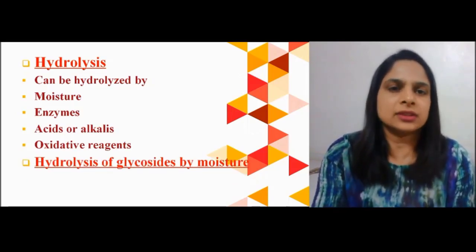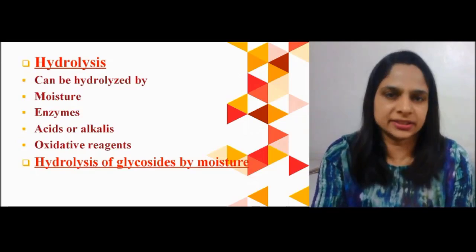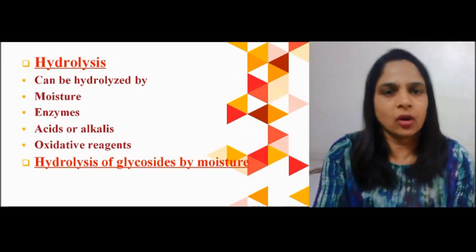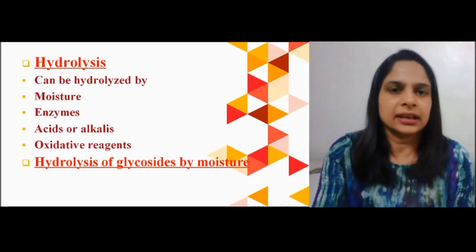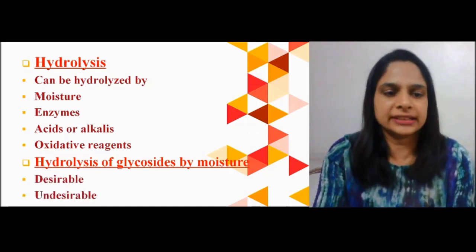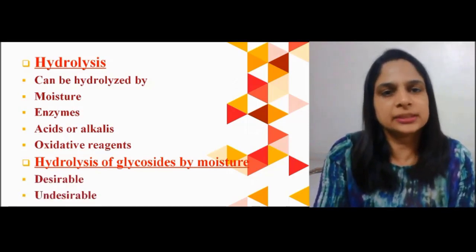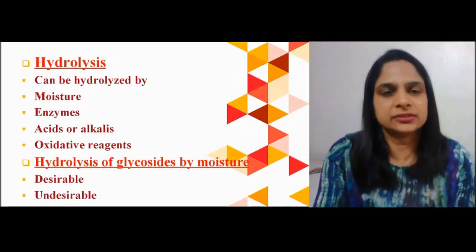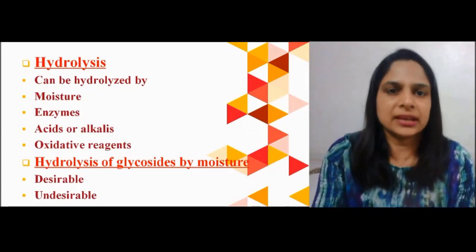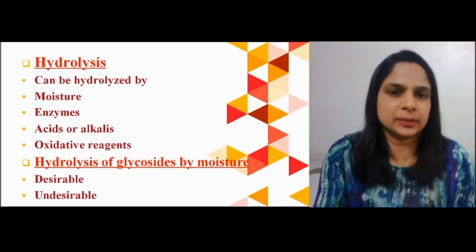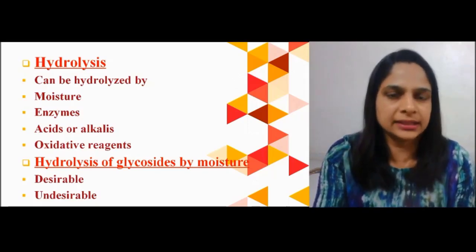The hydrolysis of glycosides by moisture, which is present in the herb itself or absorbed externally, is sometimes desirable and sometimes undesirable. Desirable means sometimes the hydrolysis of glycosides by moisture gives a beneficial effect. It may increase the pharmacological action of that particular secondary metabolite.